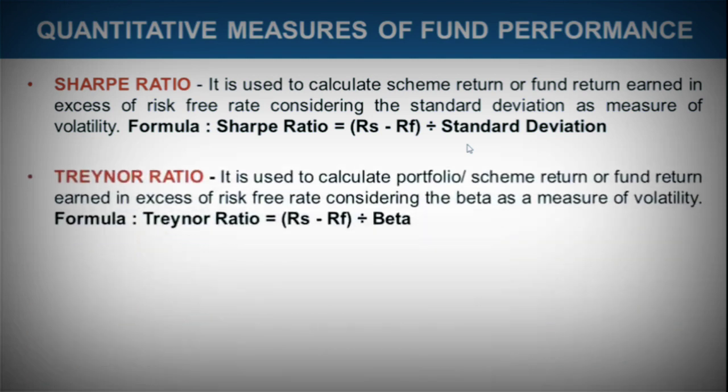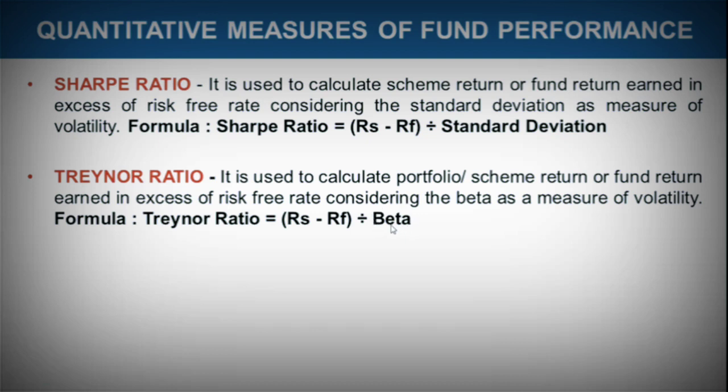In the same way, there is the Treynor ratio. This is used to calculate, again, scheme return, or what we say portfolio return or fund return, in excess of the risk-free rate, considering beta as a measure of volatility. So the only difference you can see in the formula is that in the first one, Sharpe ratio, standard deviation is considered as the risk measure, and here beta is considered as the risk measure.